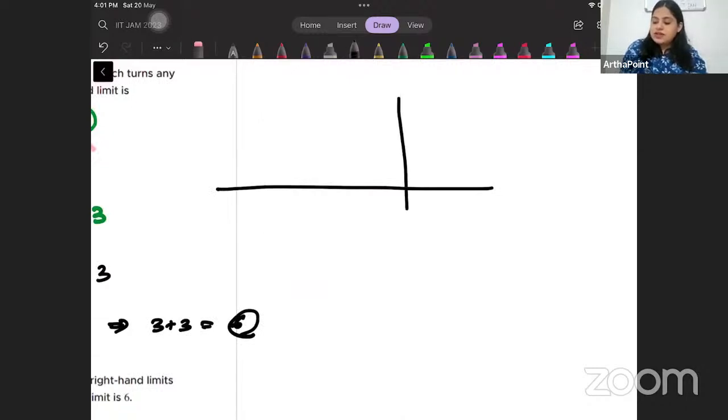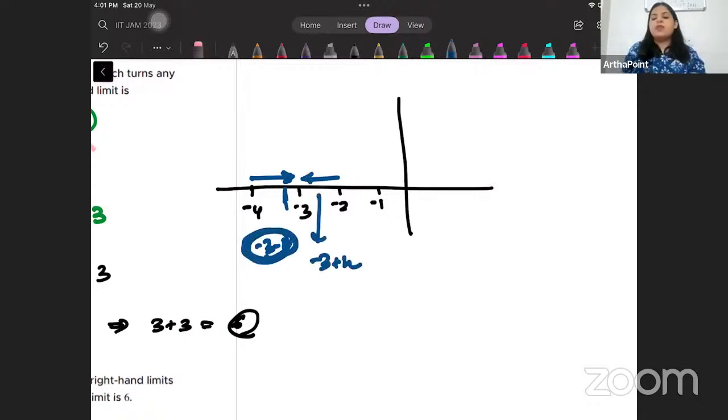This is minus 1, minus 2, minus 3. I'm approaching minus 3 from the left hand side, so I have to subtract something from minus 3. I'm approaching minus 3 from the right hand side, so I have to add something to minus 3.